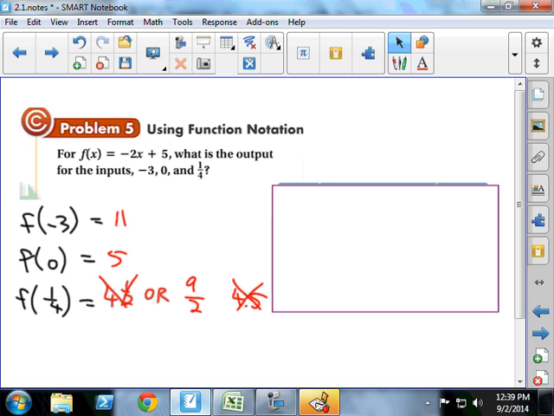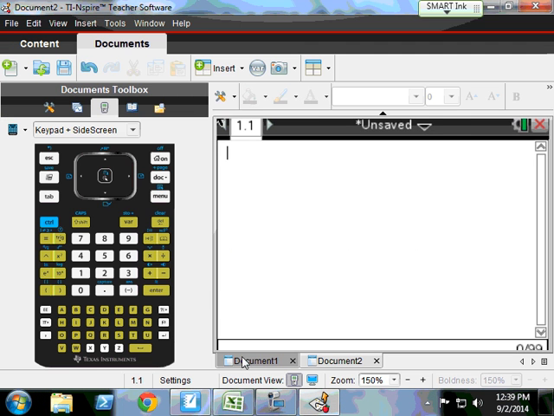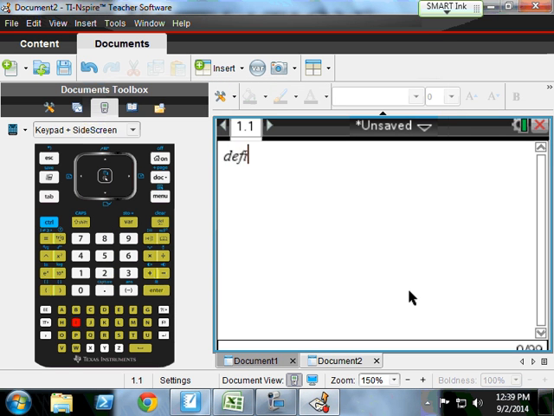Get used to them. So I just want to show you real quick on the calculator how we can do this. I am going to say to the calculator, define f of x as the function negative 2x plus 5. And it says done.